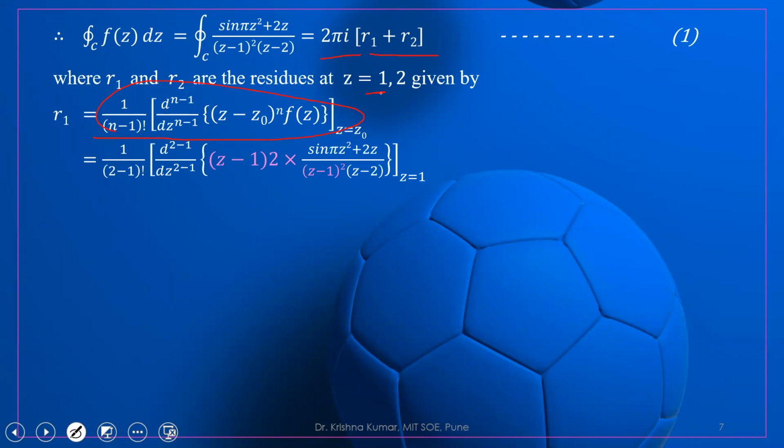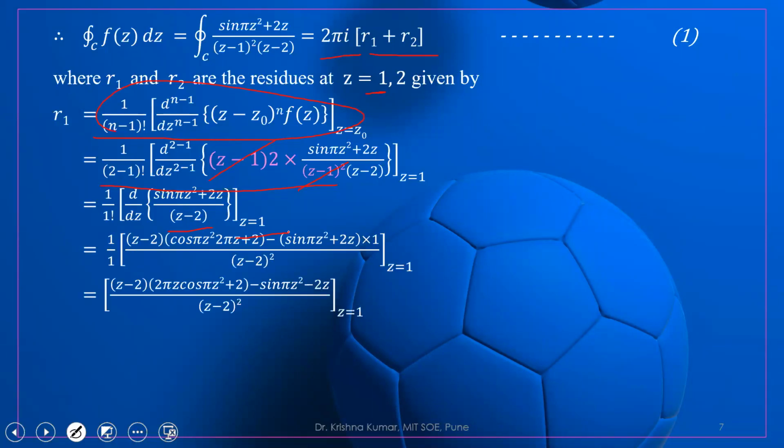It is of order 2, so we are putting n equal to 2. So we are getting this. Clearly, z minus 1 whole square will cancel. So we get sine pi z square plus 2z upon z minus 2 at z equal to 1.